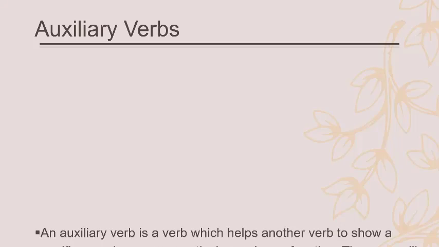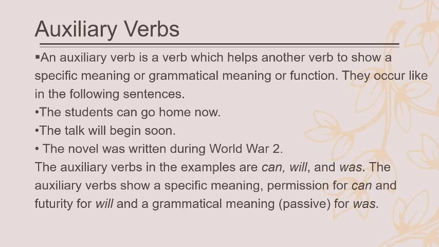Now let's look at the auxiliary verb. An auxiliary verb is a verb which helps another verb to show a specific meaning or grammatical function. They occur in the following sentences. The students can go home now. So can here is an auxiliary verb, and go here is the full verb. The talk will begin soon. The talk is the subject, will is the auxiliary verb here, and begin is the full verb. The predicate is will begin.